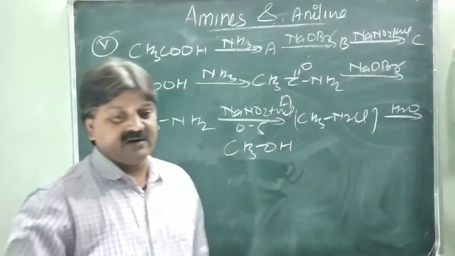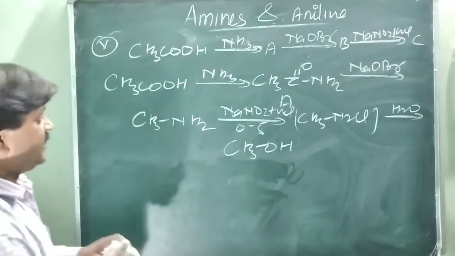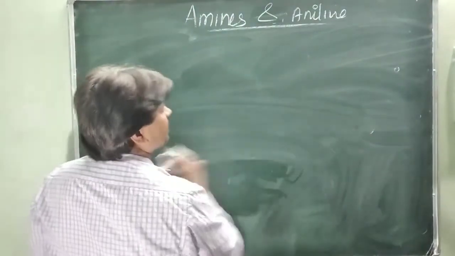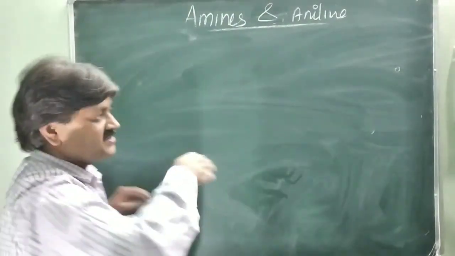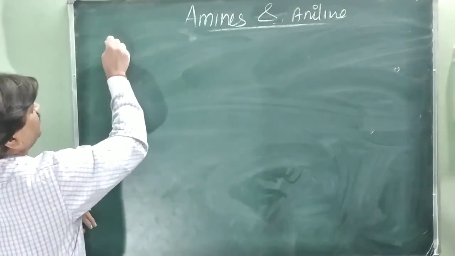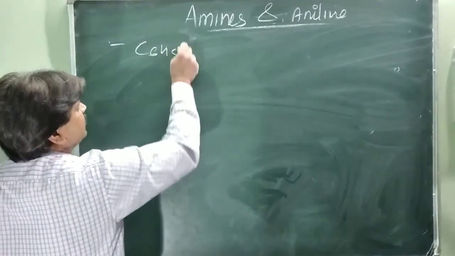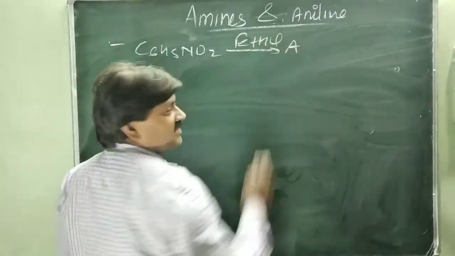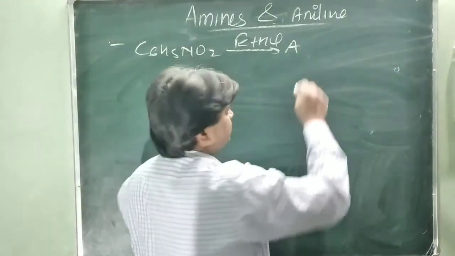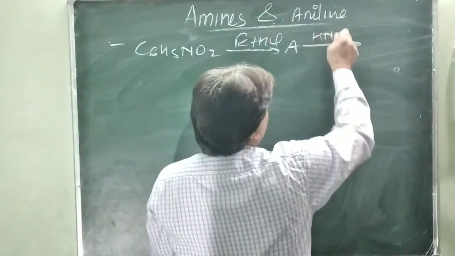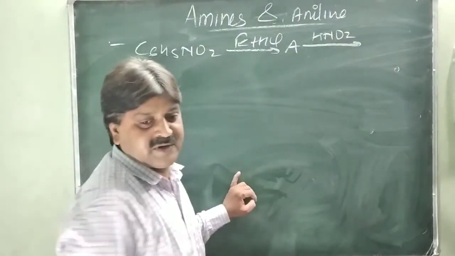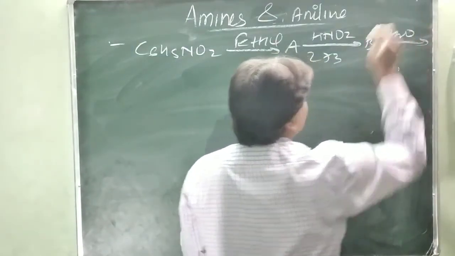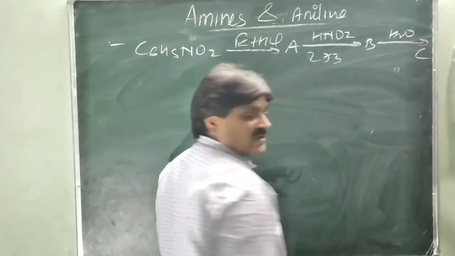And the last one is given. Nitrobenzene, C6H5NO2, is treated with Fe and HCl, the reducing agent, forming A, and A is treated with nitrous acid, HNO2, at very low temperature, 273 Kelvin, forming B, and B on hydrolysis in H2O forms C. So what are the compounds?